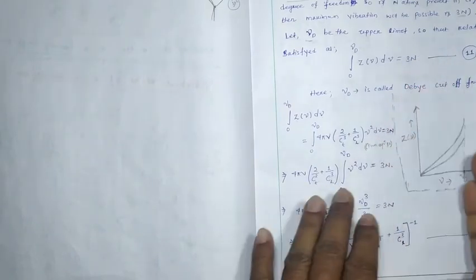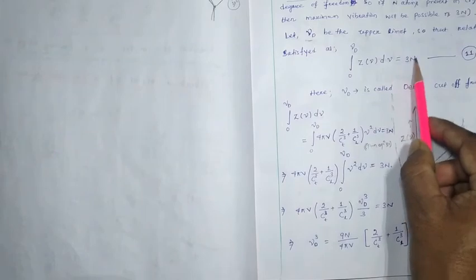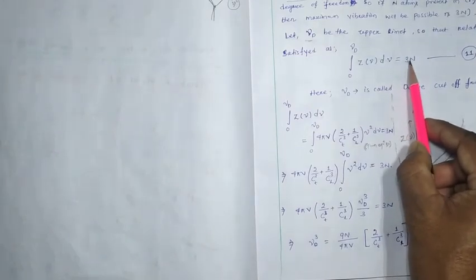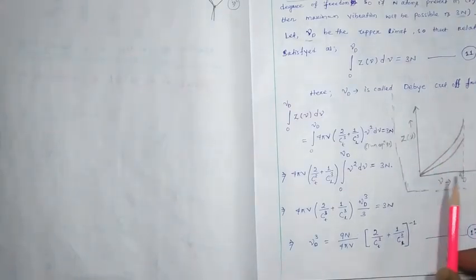So we have to stay inside the frequency limit in which we get the maximum number of vibrational modes. The maximum will be 3n, and it should not exceed 3n. So the cutoff frequency, the so-called Debye cutoff frequency of a solid, will be mu d.